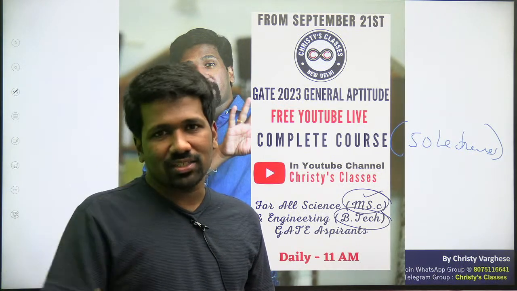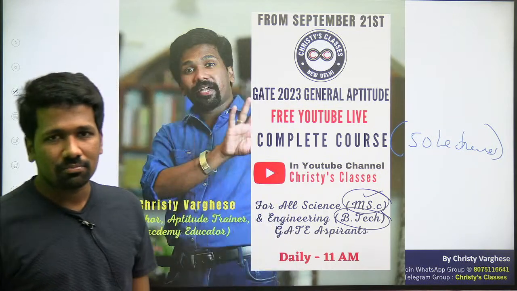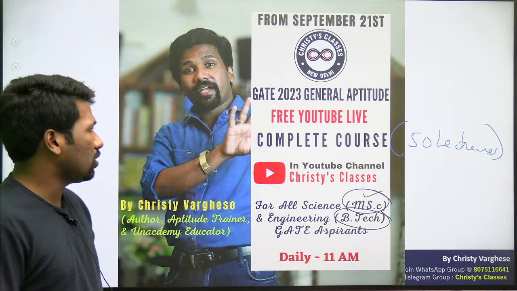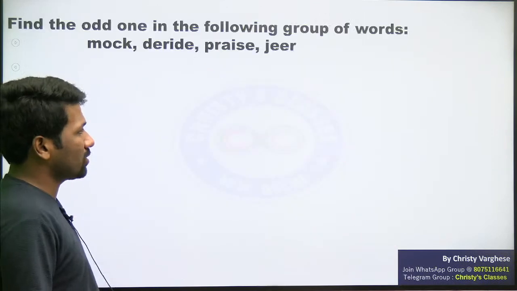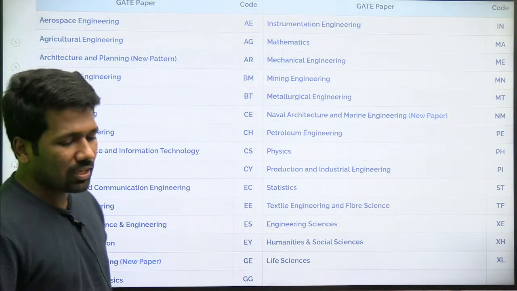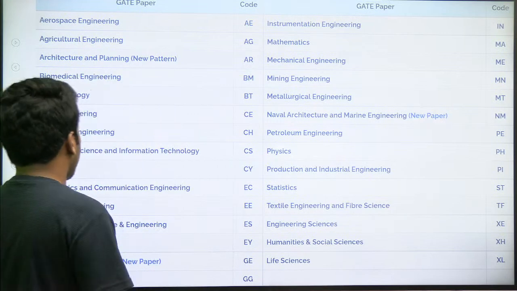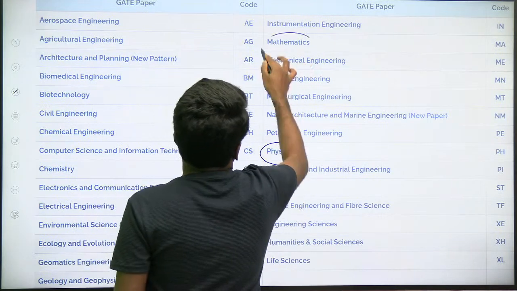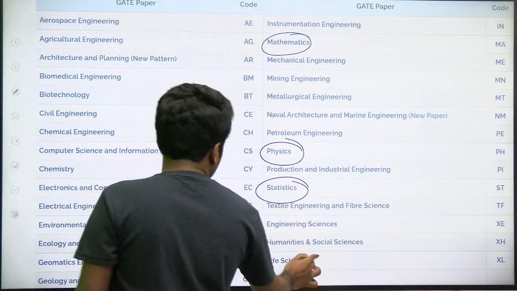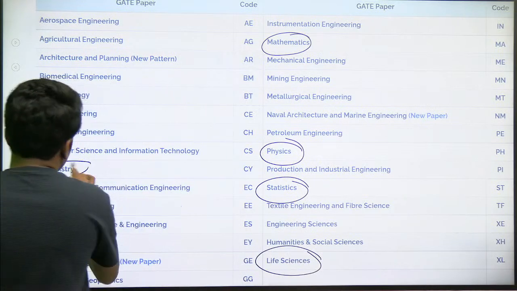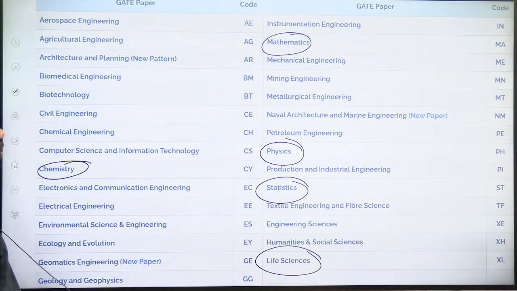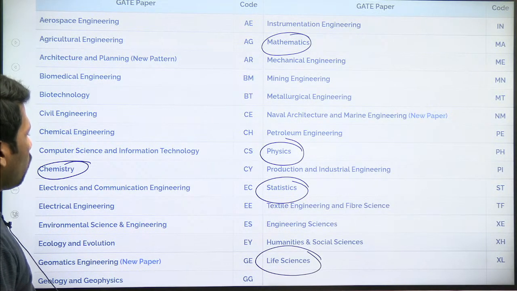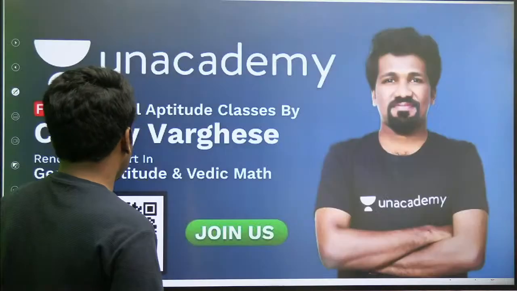For 2 weekends, normally GATE conducts the exam. So 2 weekends, 8 time slots, there are about 26 to 30 subjects for GATE. All those subjects share those common time slots itself. So if you have any relatives or any friends in the engineering stream, do share the link to them also. All these pure science streams and engineering streams have the common general aptitude section itself for GATE. These are the 5-6 pure science streams. All other streams also have the same aptitude section itself. These are the 5 pure science streams, all others are engineering streams.